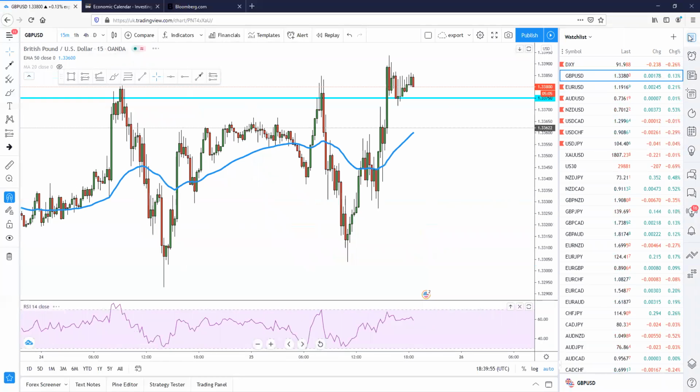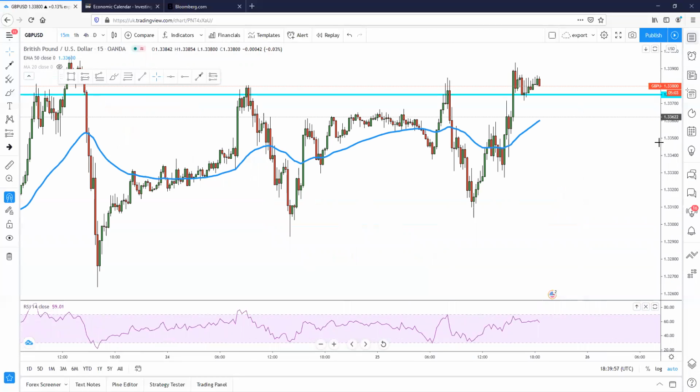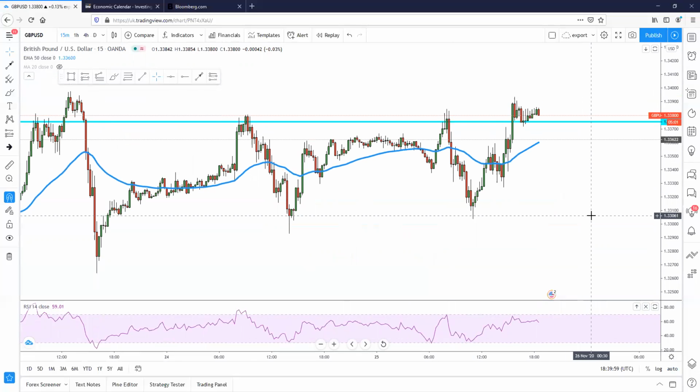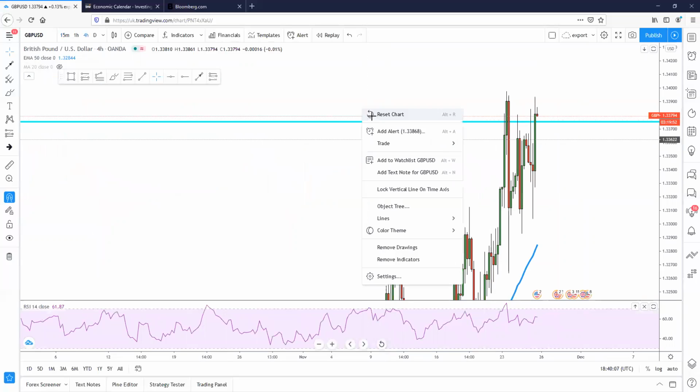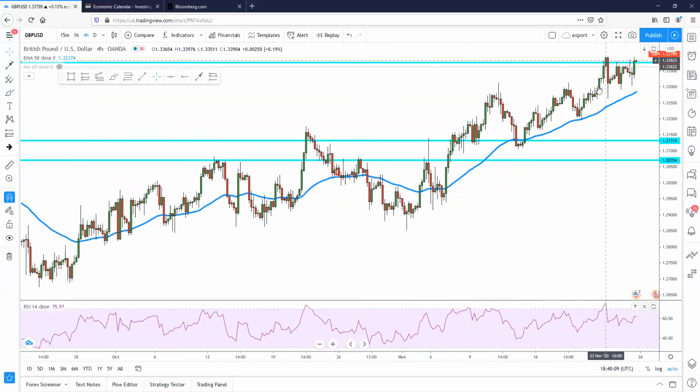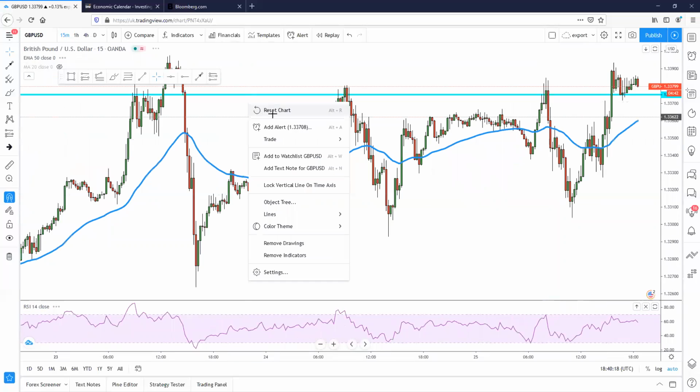Another pair we're quickly going to look at, as we said in the Zoom link that we'll be talking about, is GBPUSD. GBPUSD has finally broken above a very strong resistance, which it was trying to break for quite some time now. If I go to the 4-hour time frame, we can clearly see it has been trying to break for the past few days, and finally today it has broken above that level, and currently is above it.